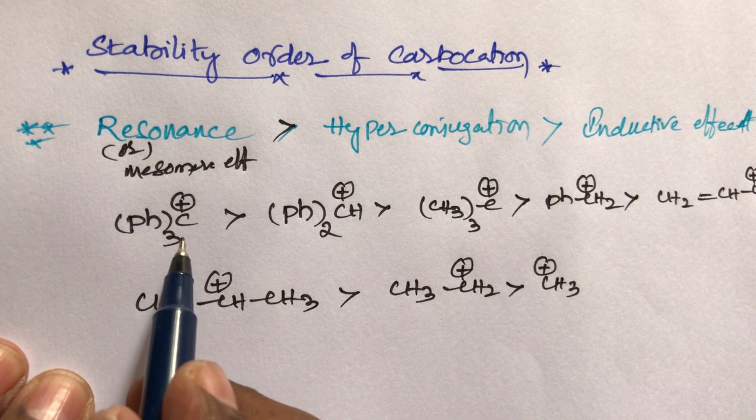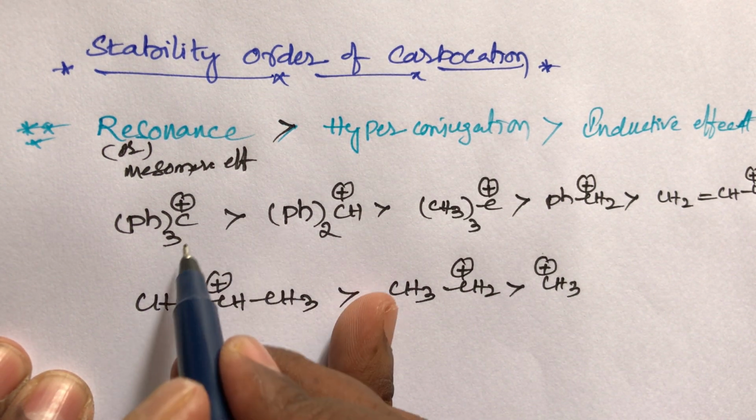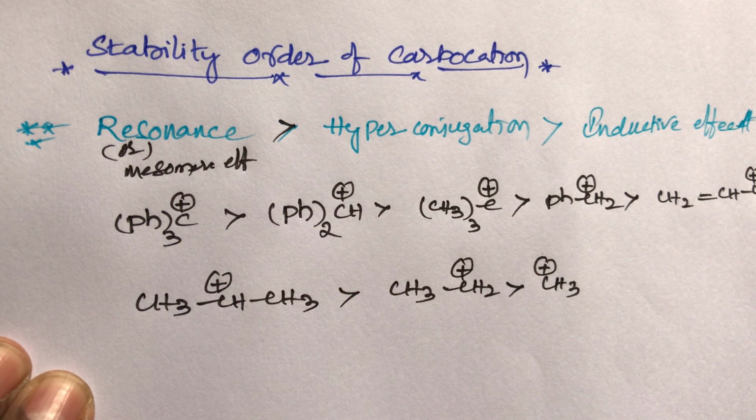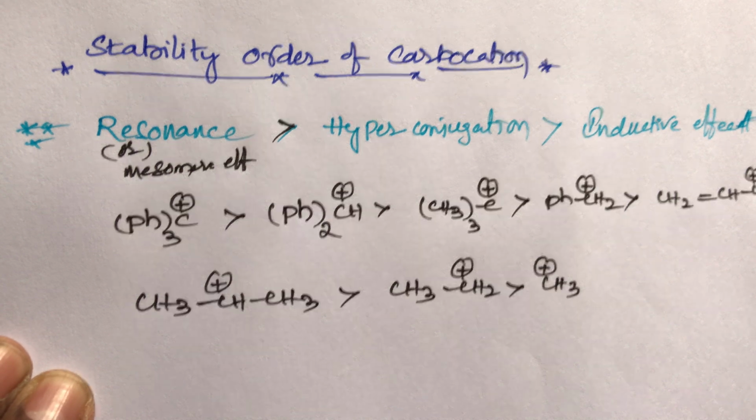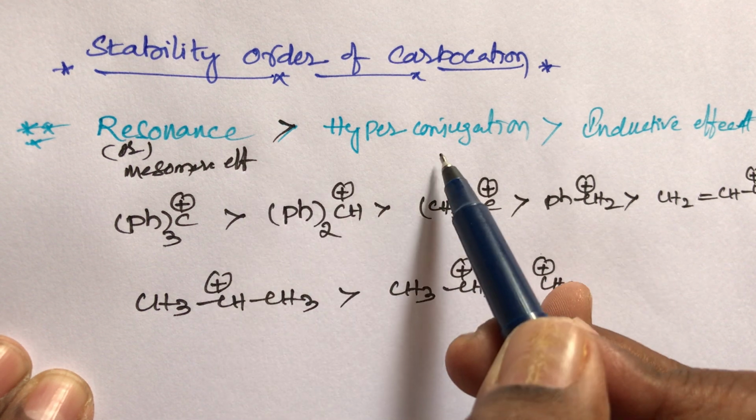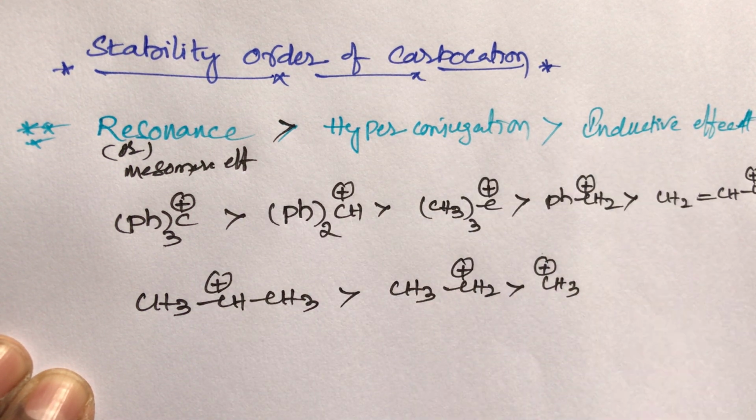The first one is the triphenyl carbocation, which is an aromatic compound. Aromatic compounds are more stable than allylic compounds. Allylic compounds are more stable than aliphatic compounds, that is tertiary butyl, secondary, primary and methyl carbocations. Remember, students, this is a very important order. Resonating compounds are more stable than hyperconjugated compounds, and hyperconjugation is more stable than the inductive effect.